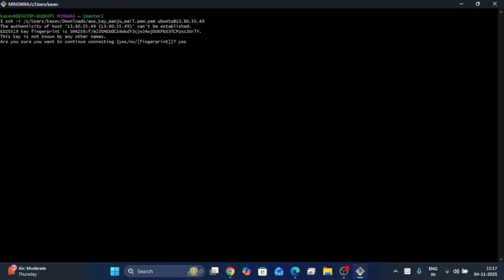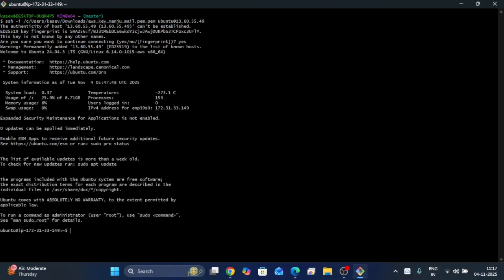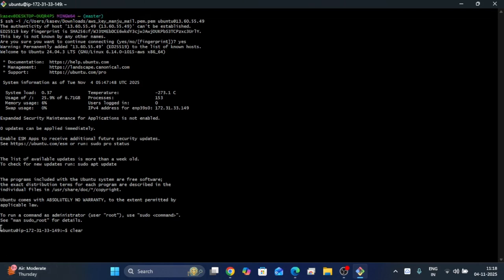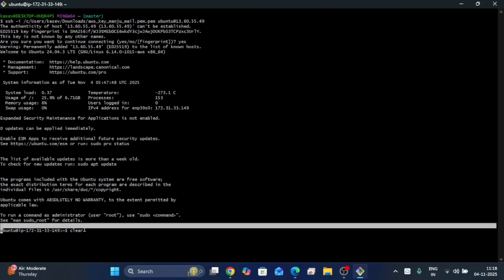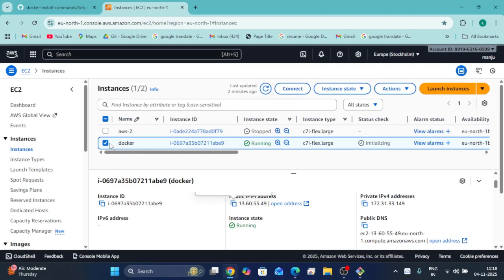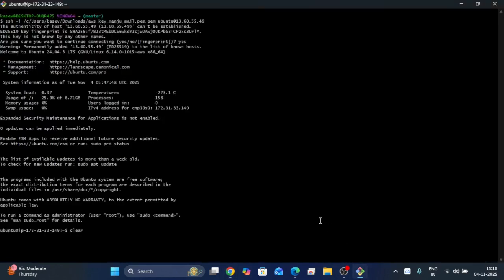In that case we have to enter yes. So automatically we have connected to the Ubuntu server. You can see here, previously I was inside git bash, and now I am connected to the Ubuntu server, which means I am connected to this Docker server.